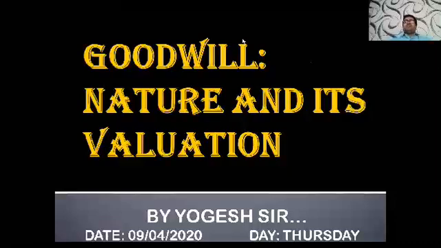We are going to start with one of the most important chapters of your accountancy, that is goodwill, its nature and its valuation. Students, this chapter counts for at least 4 marks in your exam, maximum 4 marks actually. It can come for 3 marks also, and also it can come for 4 marks, but most probably it will come for 4 marks.